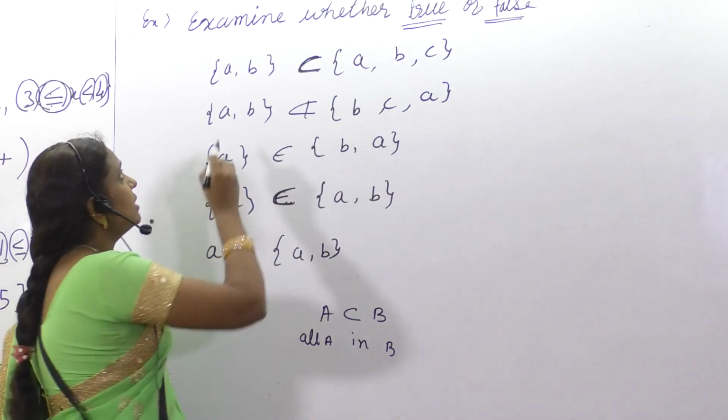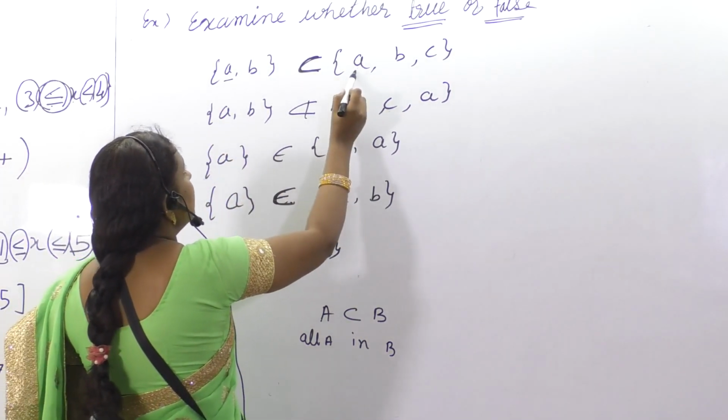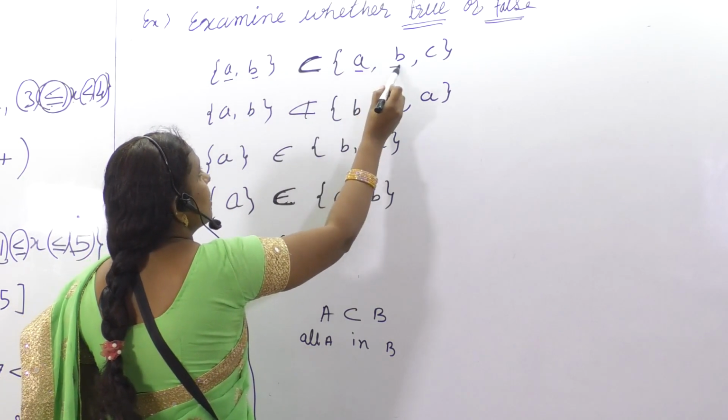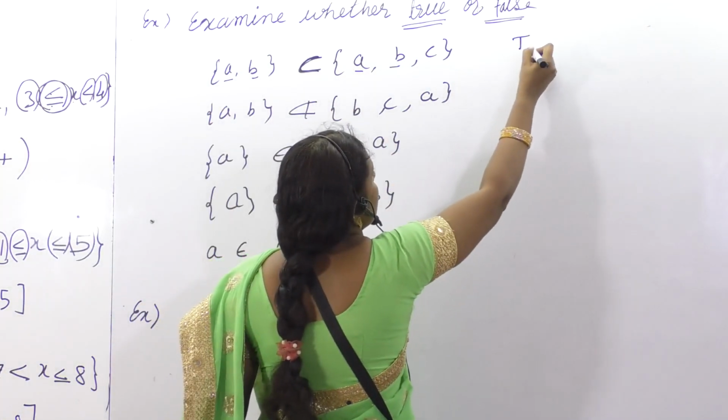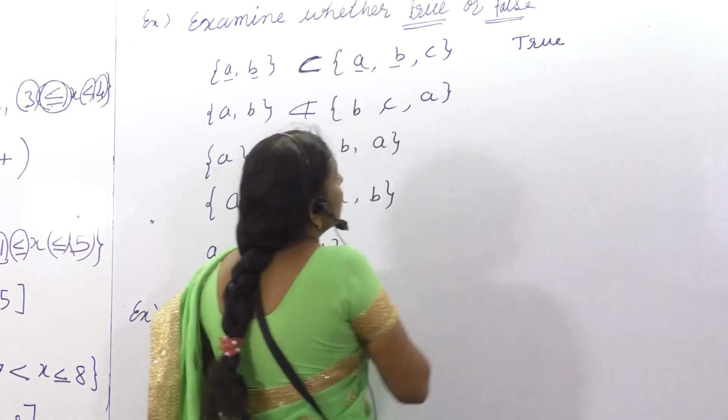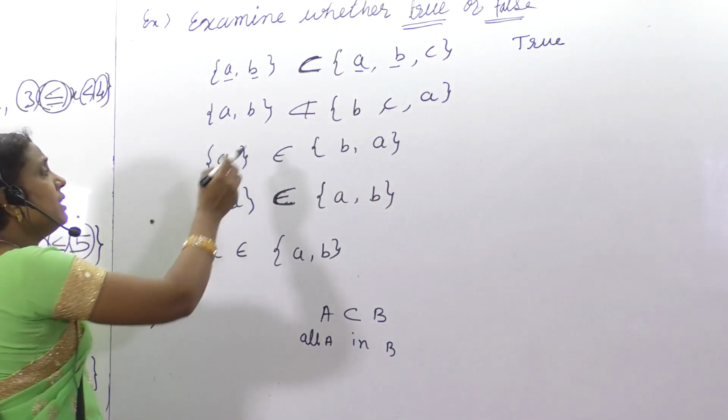Okay, now we will check each and every thing. A, is it here? Yes. B, it is there. So, we can say the statement is true. Right? Okay, now we will check for the second one.